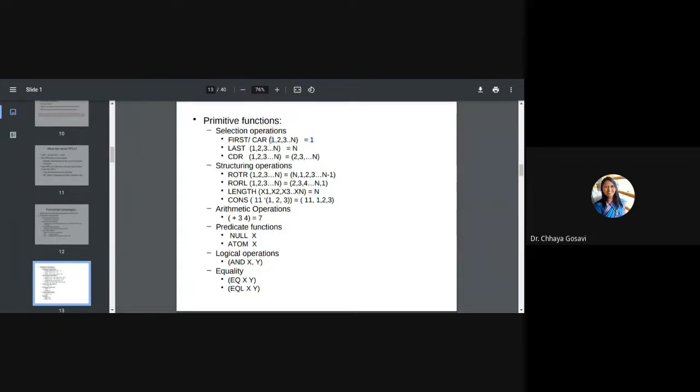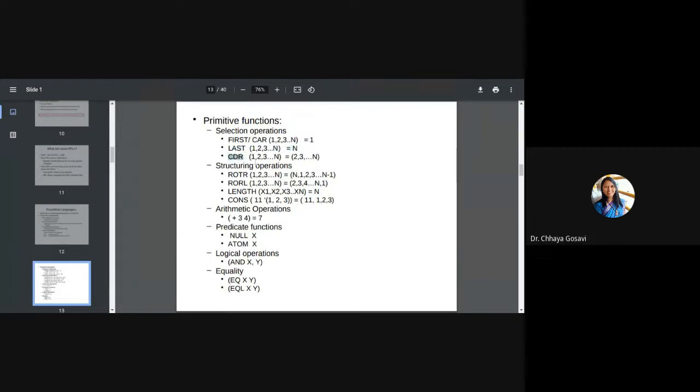Suppose you have provided a list of n numbers 1, 2, 3 up to n, and you apply car or first, it will just return the first element. It can be a number or a list, whatever the first element is. Last, as the name says, returns the last element of the list.